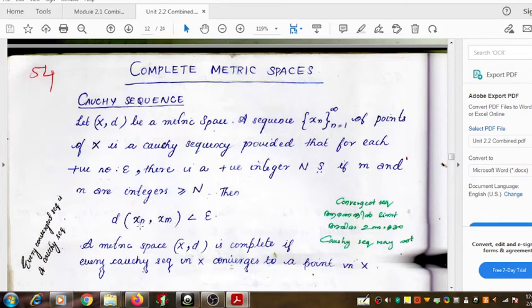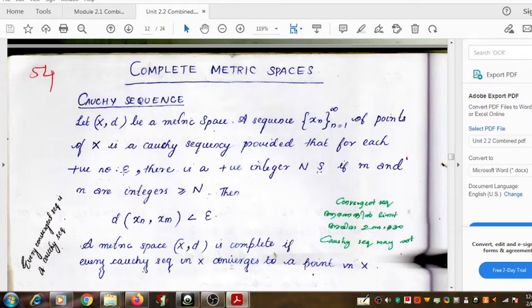So what does it mean? It means that you measure the distance from the element at the nth position in the sequence to the element at the mth position in the sequence, then that distance will be less than the selected quantity epsilon. This must be true for every choice of epsilon.